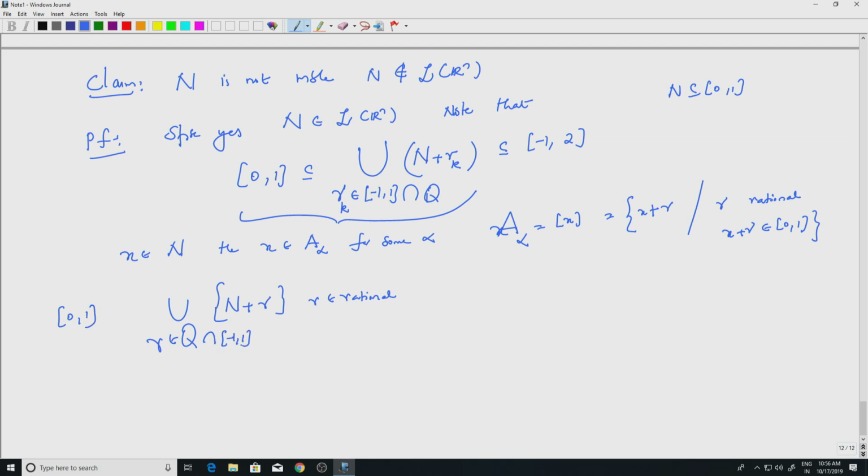All elements in [0,1] will be inside this, because I am choosing N to be exactly one element from each equivalence class, and if I have one element in an equivalence class and I add rationals to it, I will get every other element in the equivalence class. So if I put all of them together, I will get [0,1]. And of course this part is fine. It is trivial because N is contained in [0,1], and if I add things from -1 to 1, I am going to land up here. Okay, so we have this.